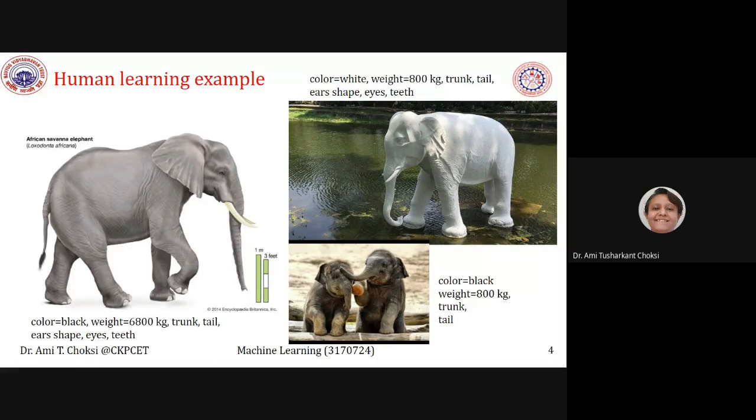They will rectify the child and say that this is an elephant. It is a baby elephant, but it is an elephant only, right? So what I mean to say is human learning. What is the case?